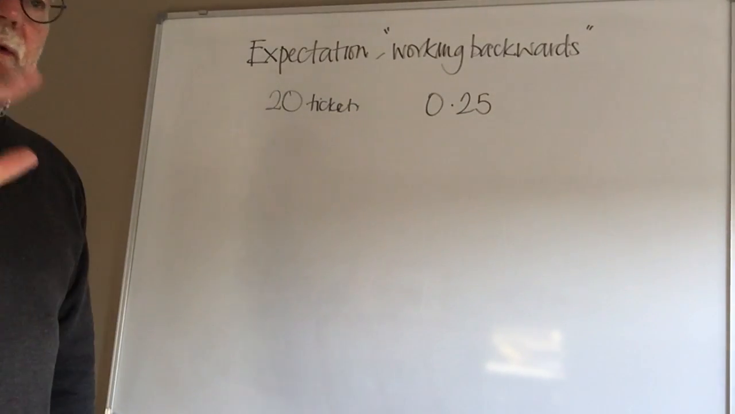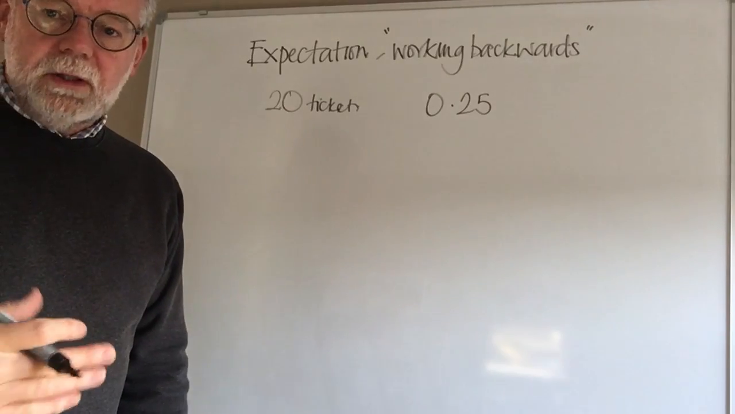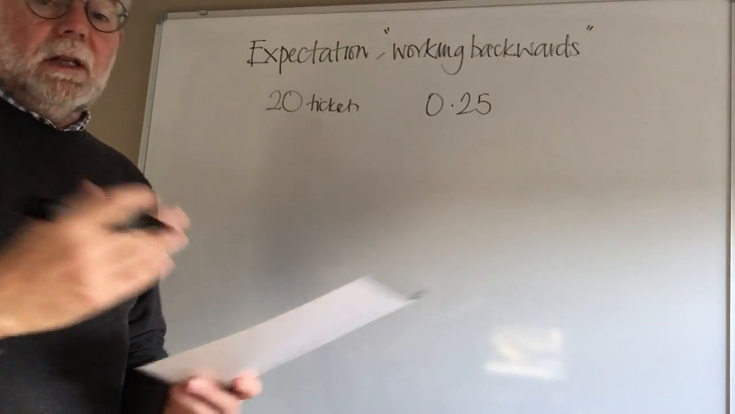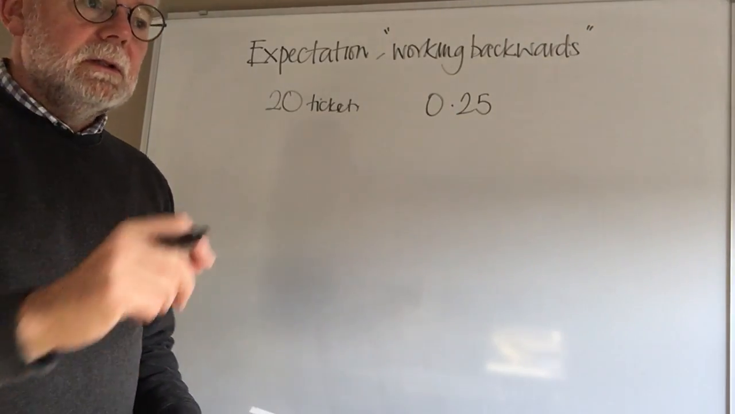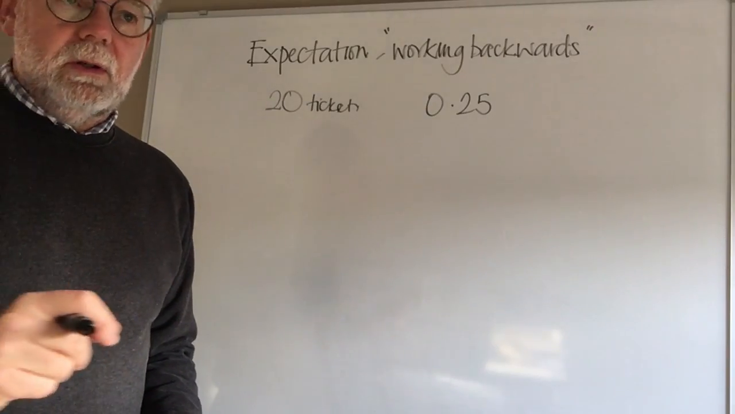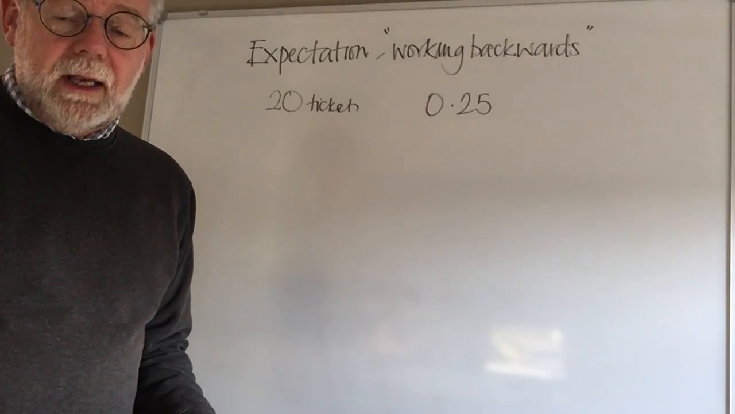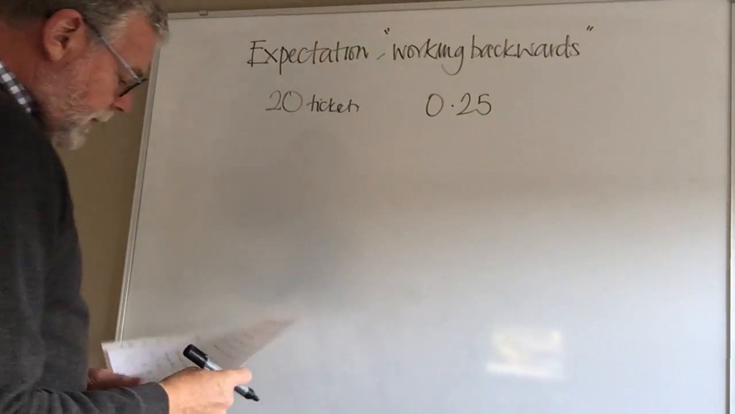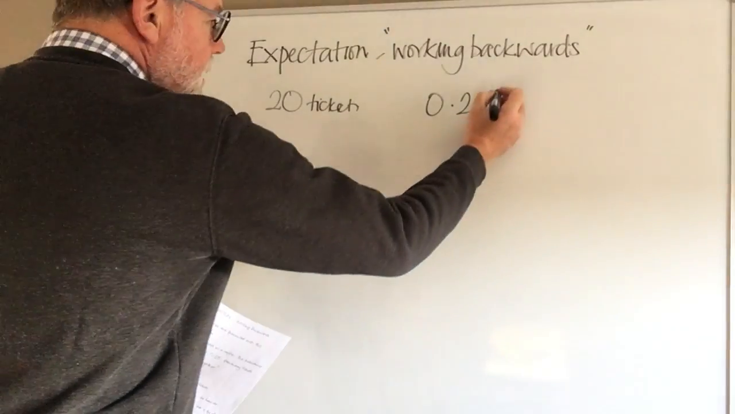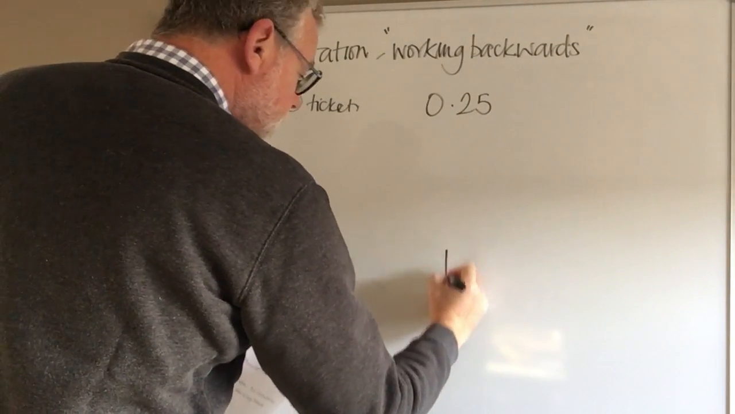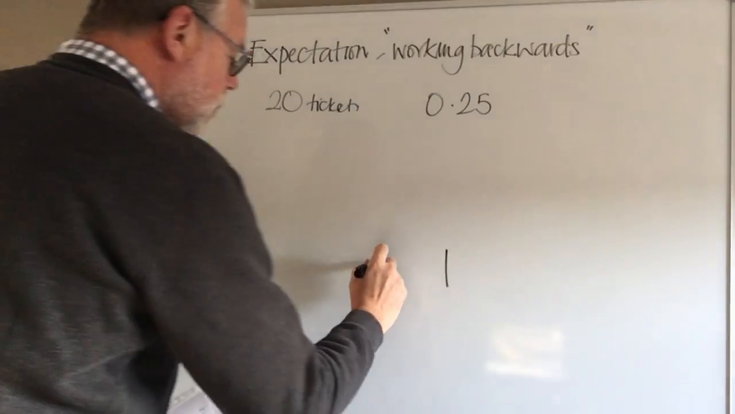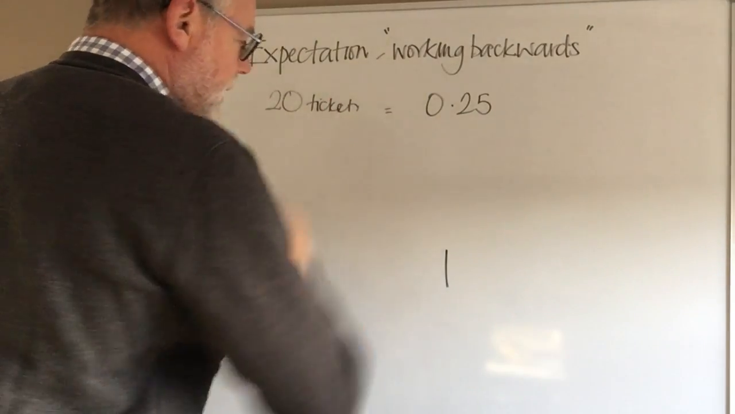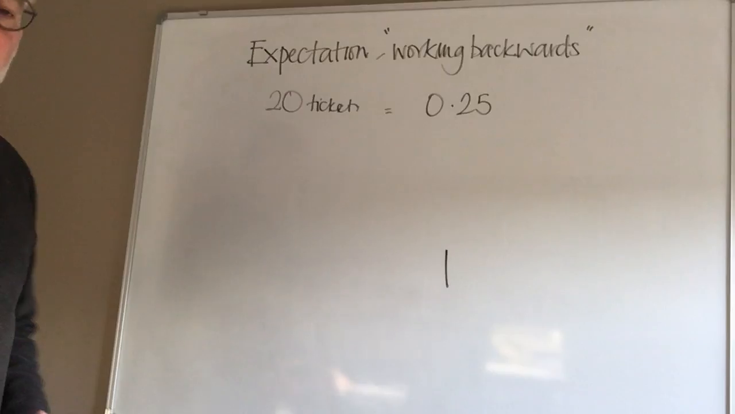Well, we know that the total has got to equal 1, hasn't it? So if you pick one of those tickets, you're certain of winning. If you had all the tickets, you would win a prize. So what we've got to think about is, how do we actually get 0.25 to equal 1? We know that 20 tickets equals 0.25.